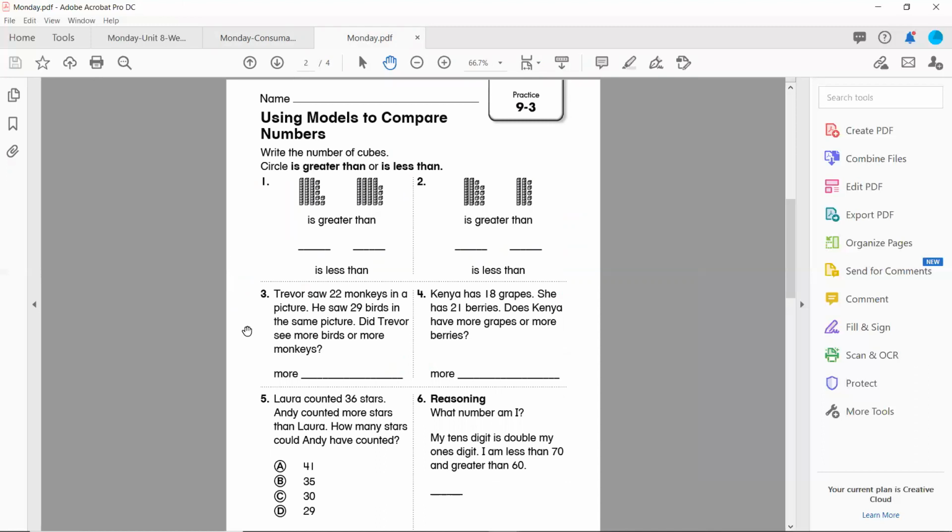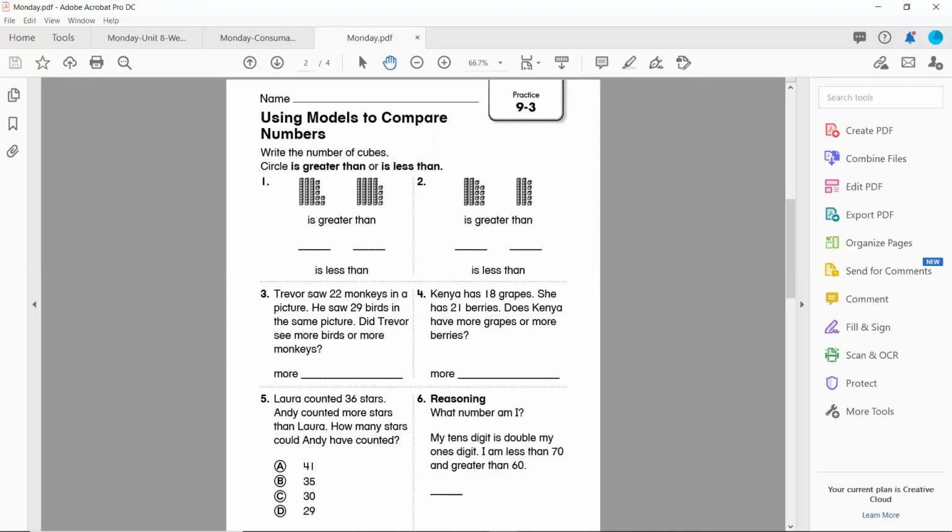Number 3 says Trevor saw 22 monkeys in a picture. He saw 29 birds in the same picture. Did Trevor see more birds or more monkeys? And you need to write your answer. Number 4, Kenya has 18 grapes. She has 21 berries. Does Kenya have more grapes or more berries? And then write which one she has more.